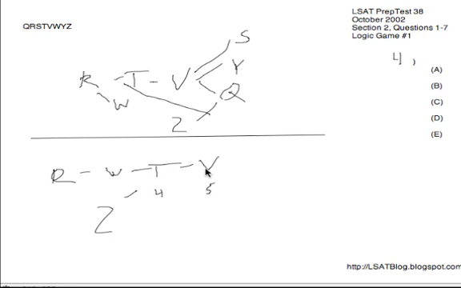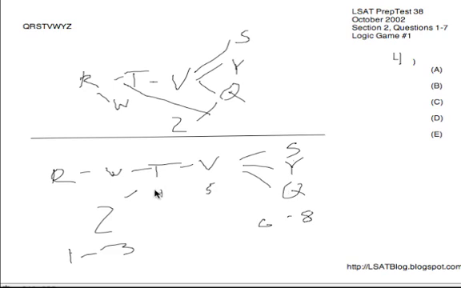And then everybody else, S, Y, and Q, will have to come after it, yeah. And then we have those guys going on 6, 7, and 8. We don't know precisely how they're being laid out, but that's the general idea. So R, W, Z anywhere from 1 to 3, while keeping with that order. S, Y, Q on 6 to 8.